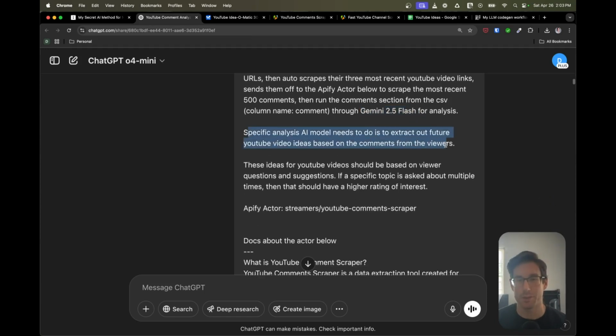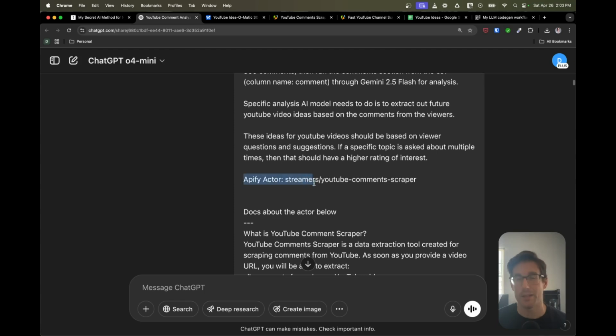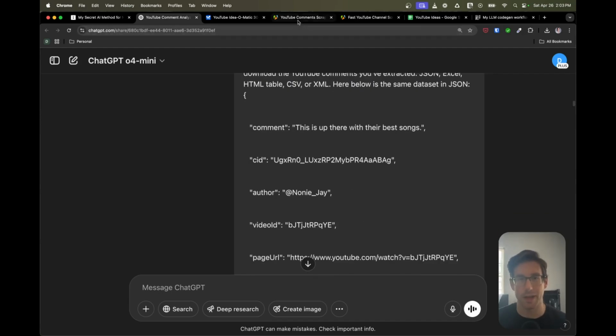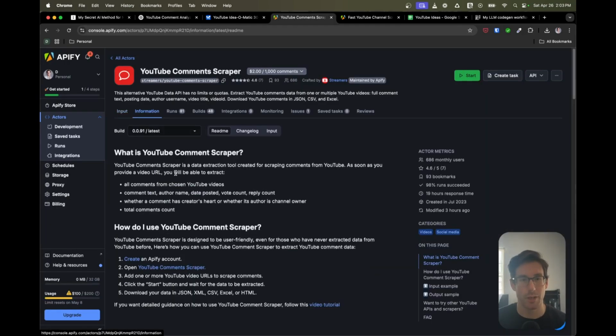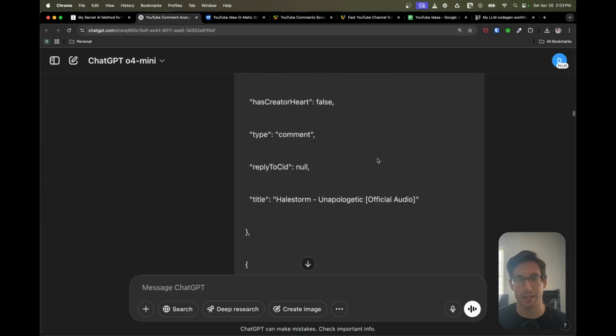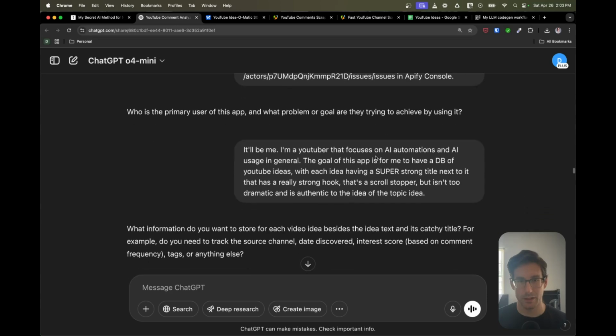After that, we have more specifics around how the AI model should extract the videos and the information associated. And I even then gave some documentation. Down here, I linked out to the comment scraper and the associated docs for that comment scraper that you can get from the Apify actor. If you go here under information, I basically copied and pasted this section and put that into the spec so it had the context. Once we get past here, we start to get to the questions.